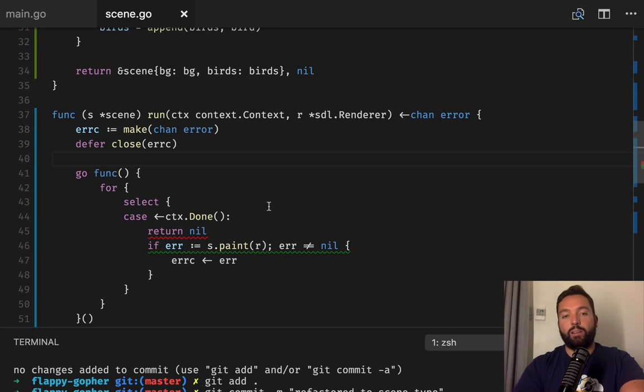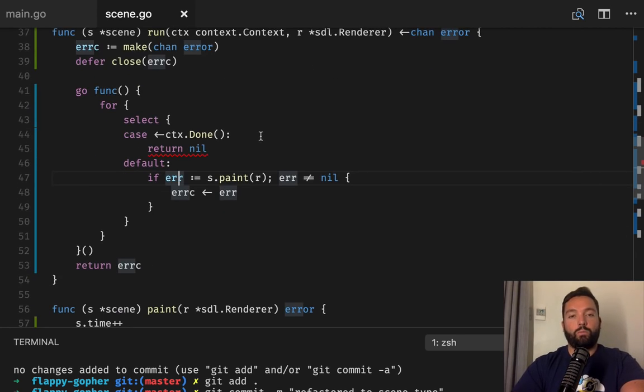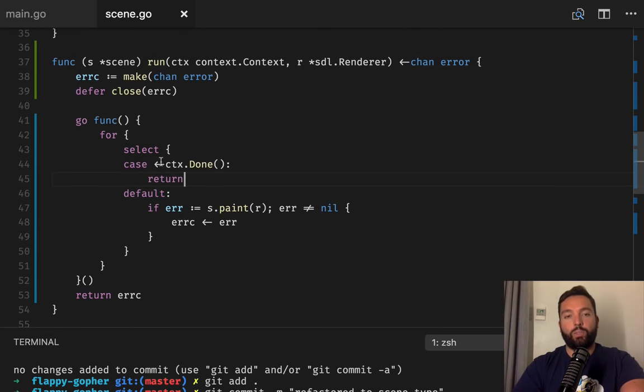So we'll get a nil error. And if the other option is default, we don't return anything, so we just exit that loop.